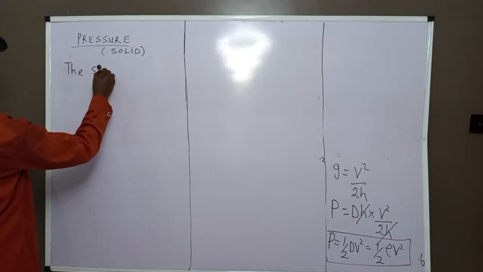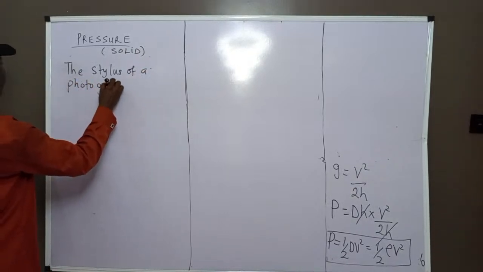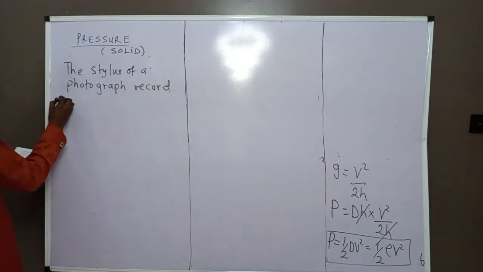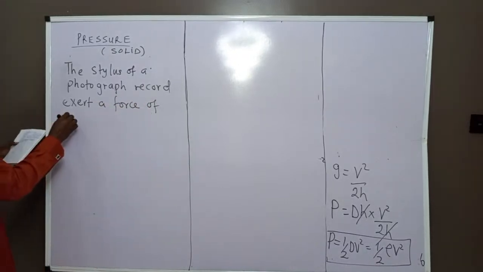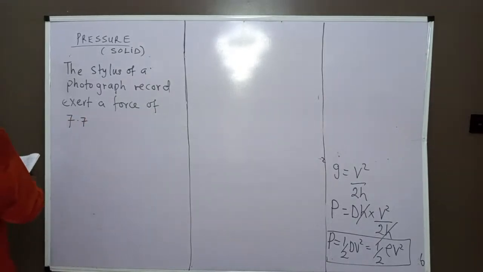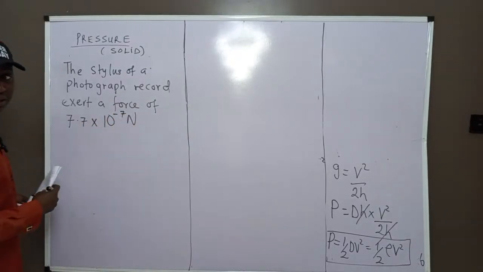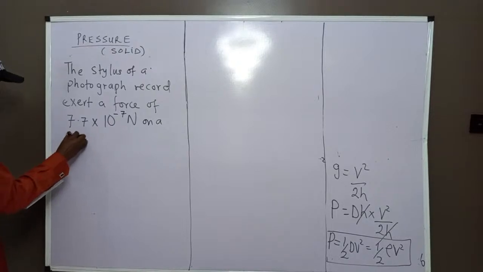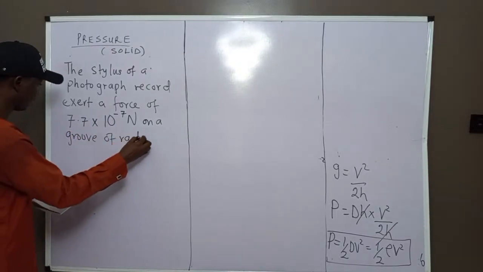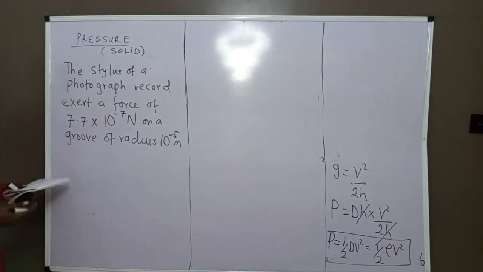The stylus of a photograph record exerts a force of 7.7 times 10 raised to power minus 7 Newton on a groove of radius 10 raised to power minus 5 meter.